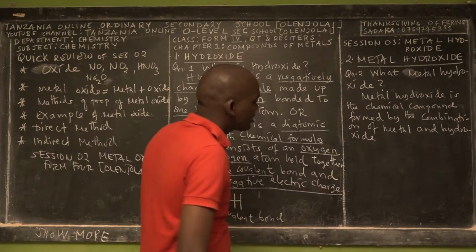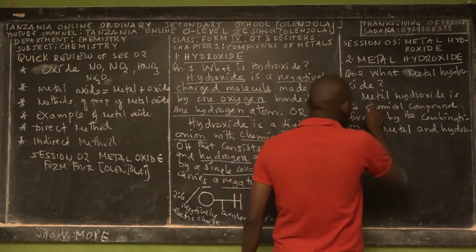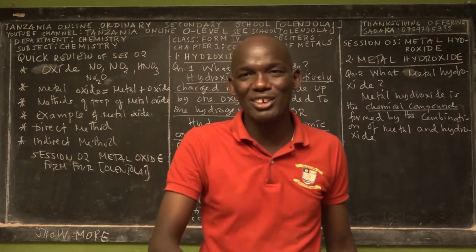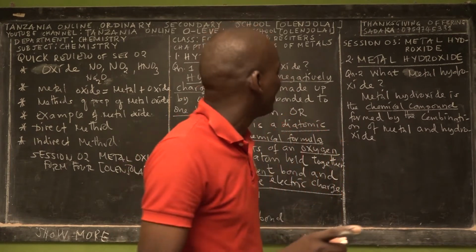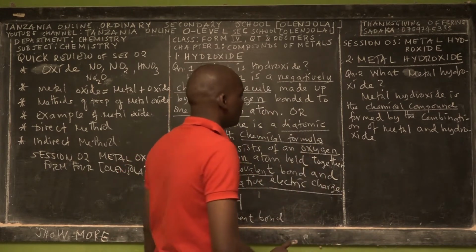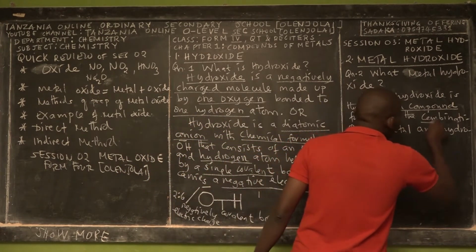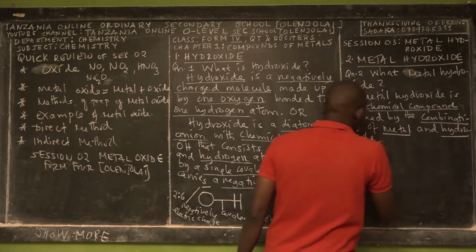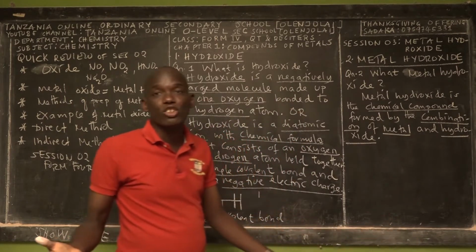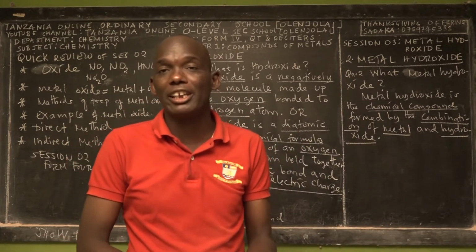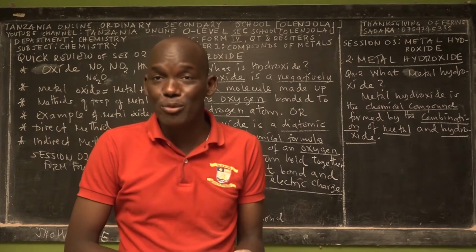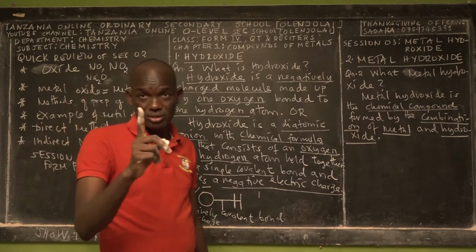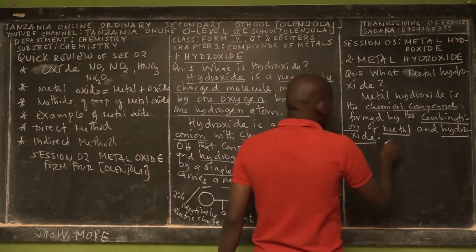So simply, metal hydroxide is a chemical compound. In chemistry, we love compounds. How about you? Do you love compounds? So this is the chemical compound, ladies and gentlemen, formed by the combination of metal and hydroxide. But not any metal can combine with hydroxide to form a compound. There are only a few metals which can combine with hydroxide to form compounds. Okay, so this is one of the definitions.